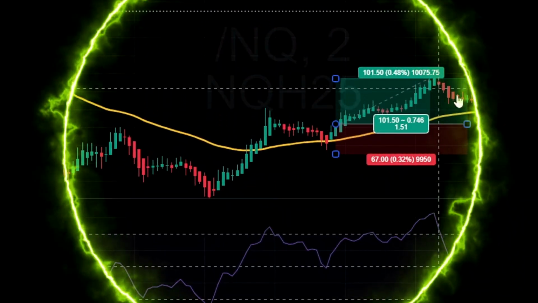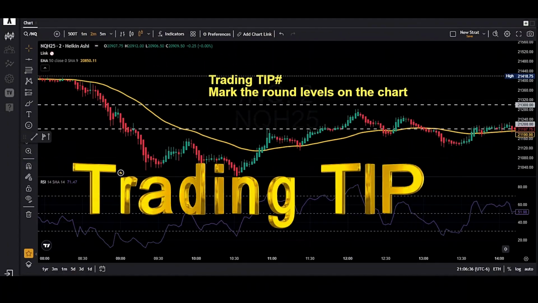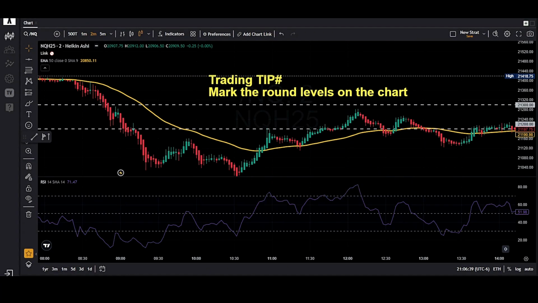So it hit the TP. So it worked well. Here is the first tip. Make sure to mark the round levels on the chart. In this case, we are looking at the NASDAQ chart, and I have marked levels like 21,300, 21,200.